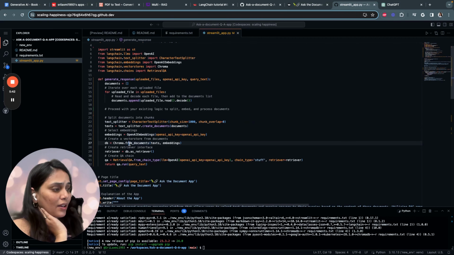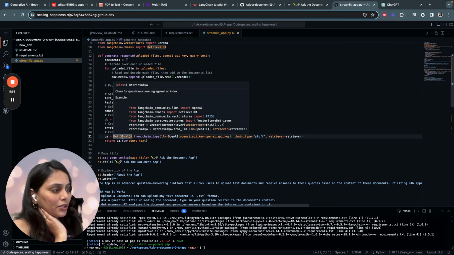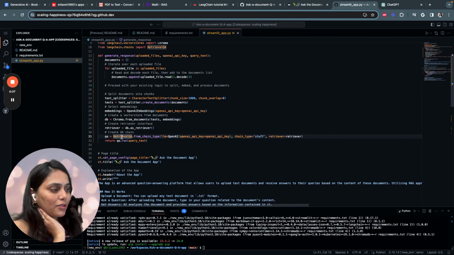And then we are using a class for creating and managing a vector store. Here we are using Chroma. Vector stores are used to store and retrieve embeddings efficiently. And then we are using RetrievalQA. This class is designed to handle retriever-based question answering. This involves retrieving relevant documents or chunks of text before answering.